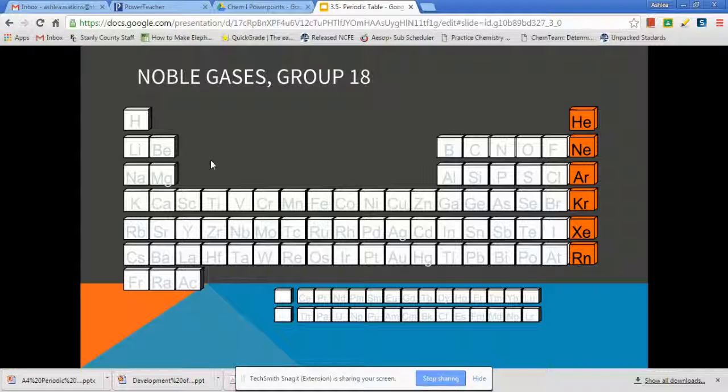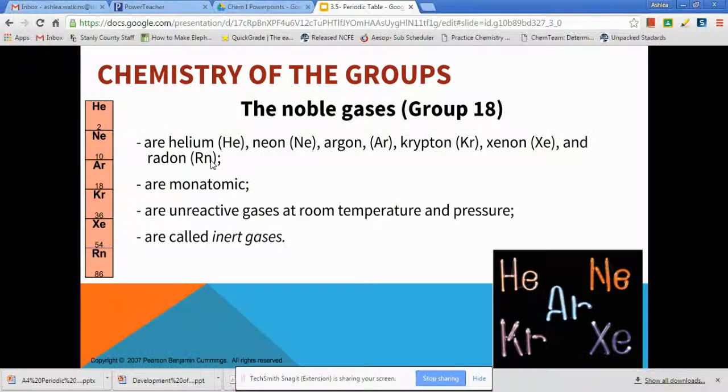Our next group is the noble gases, which is group 18. And this is from helium down to radon. These are called monatomic atoms. So when we hear this word, think of the prefix mono, meaning one, and atomic, atom. So this is one atom. What that means is they do not bind to anything else. They like to stay on their own. Once you get down to xenon, then they may start reacting with stuff, but it's because they're so big, something can attach to them and it wouldn't know. So they are very unreactive gases at room temperature and pressure. They are also called inert gases. So the word inert means inactive.